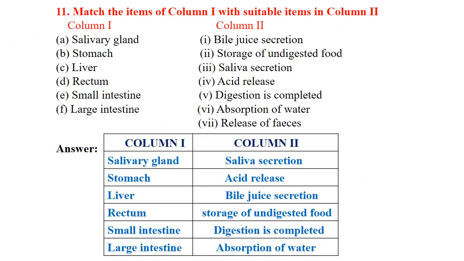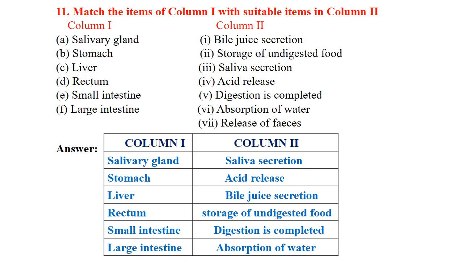Next, match the items of column 1 with suitable items in column 2. Here it is given, it is not matched in your book. So the answer is column 1, column 2. I have matched the following points. Salivary glands, that is responsible for saliva secretion, and next is stomach. As you know, stomach is responsible for releasing acid, that is HCl. Liver secretes bile juice, so bile juice secretion.